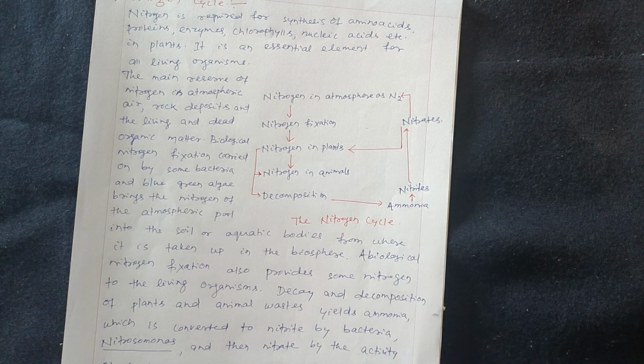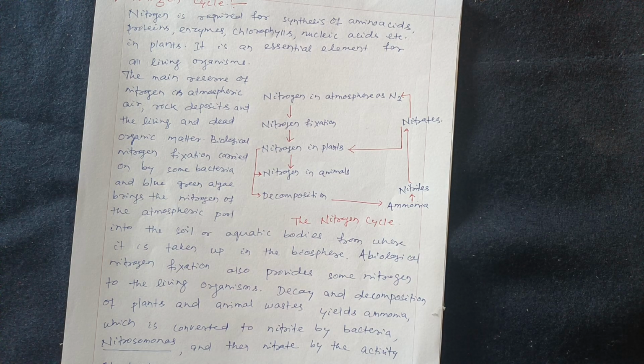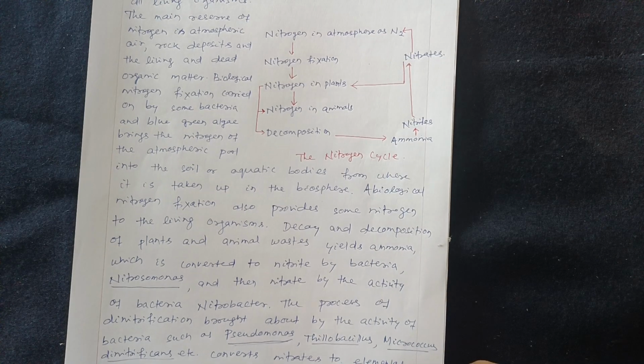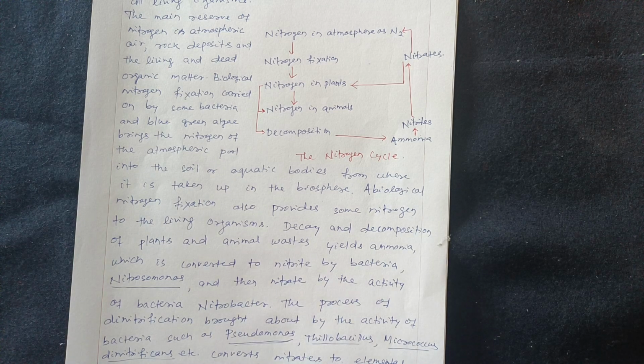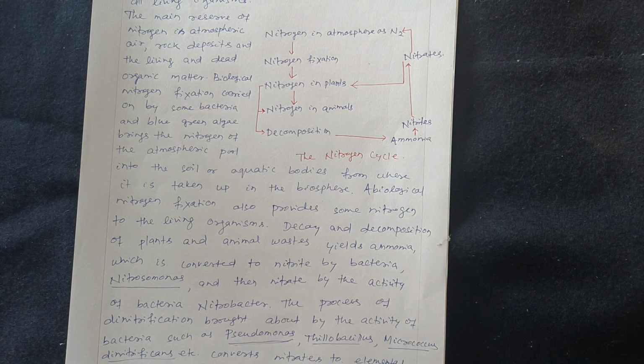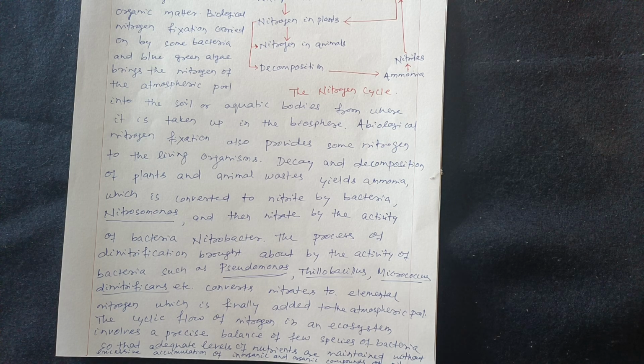Abiological nitrogen fixation also provides some nitrogen to living organisms. Decay and decomposition of plant and animal wastes yield ammonia, which is converted into nitrite by the bacteria Nitrosomonas, and then into nitrate by the activity of the bacteria Nitrobacter. The process of denitrification, brought about by the activity of bacteria such as Pseudomonas, Bacillus, Micrococcus, denitrificans, etc., converts nitrates to elemental nitrogen, which is finally added to the atmospheric pool.